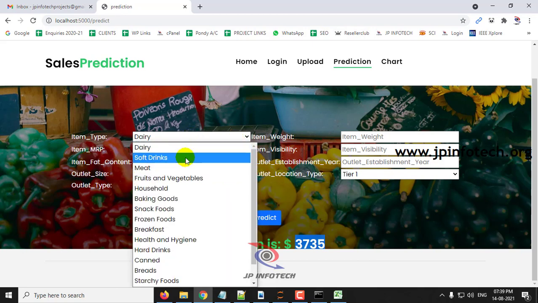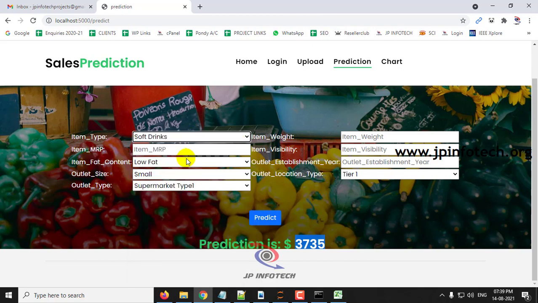Now let me check with some other case. Let me go with soft drinks, and item weight is around 5.92 and item MRP is 48.2692 and item visibility is 0.019278 and item fat content is regular.